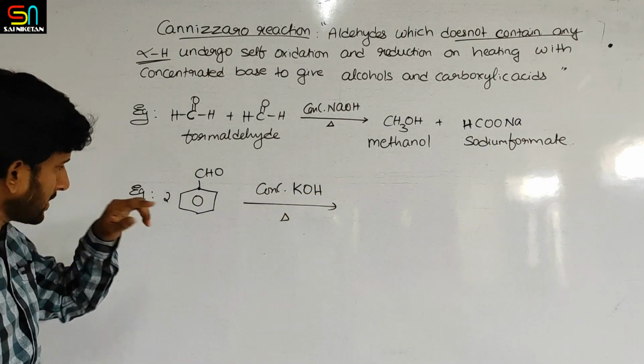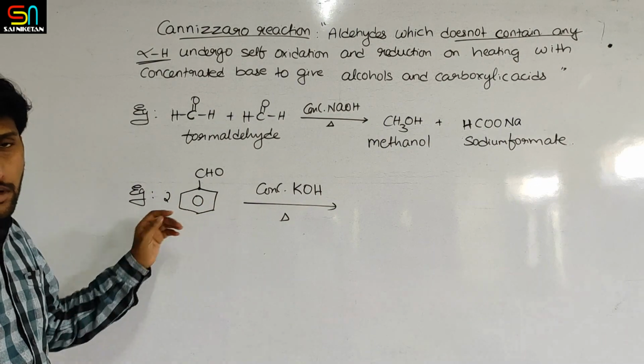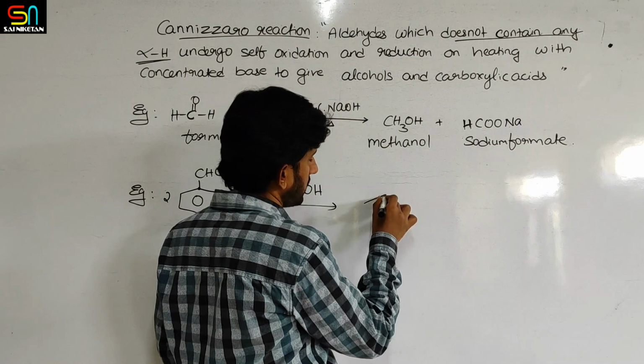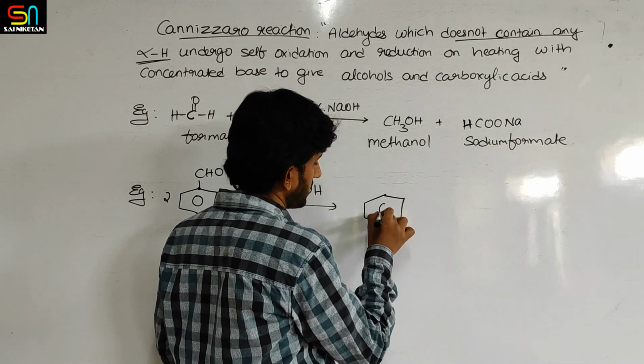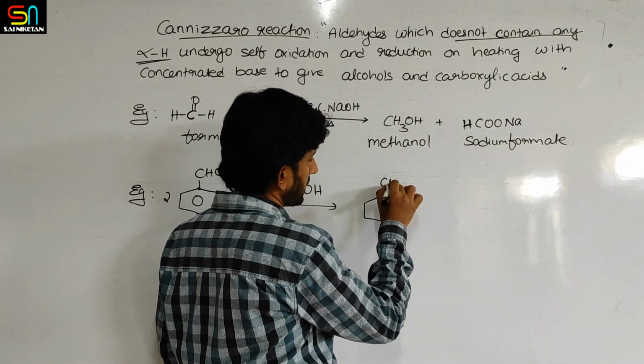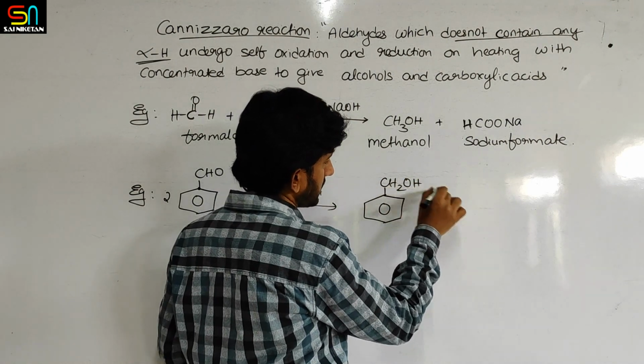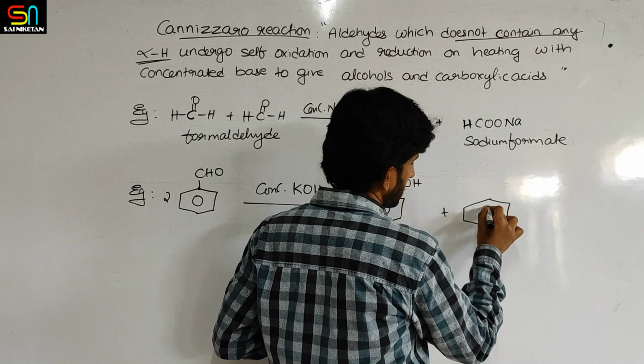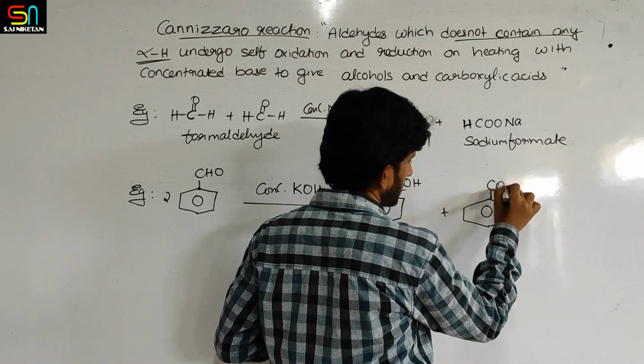Now what should happen? One molecule turns to alcohol, one molecule turns to acid. So one molecule of benzaldehyde is converted to benzyl alcohol, and the other molecule is converted to potassium benzoate, COOK.